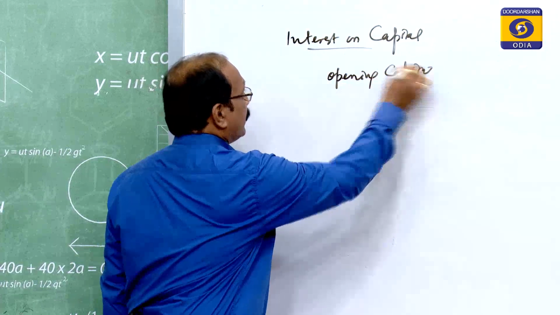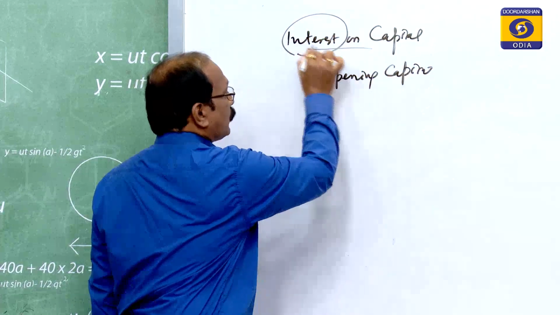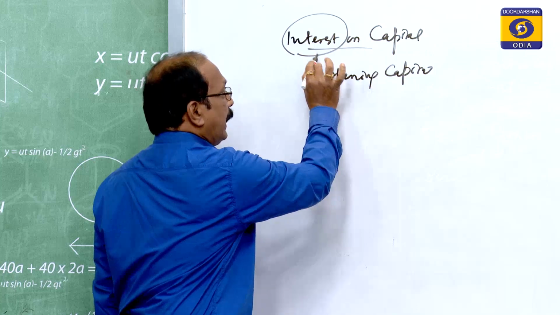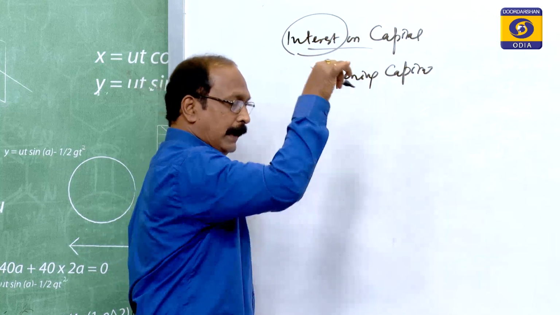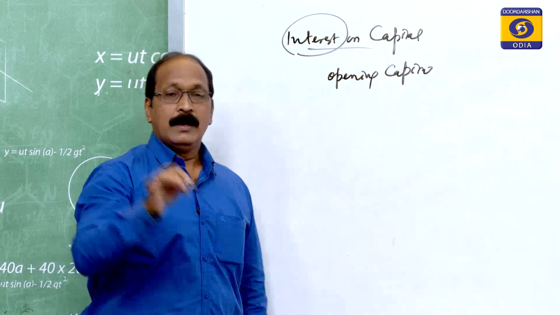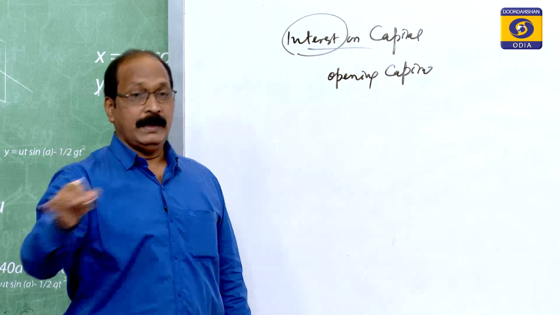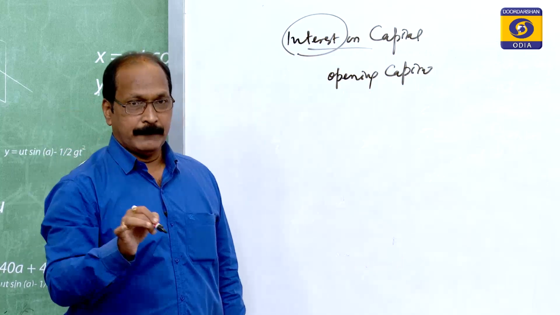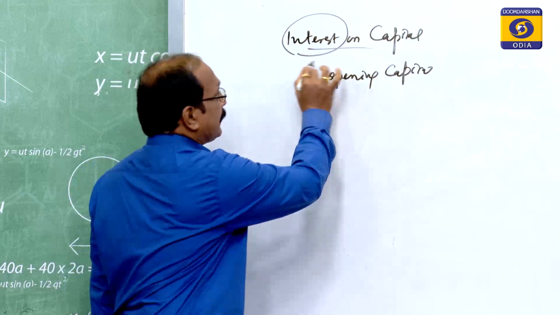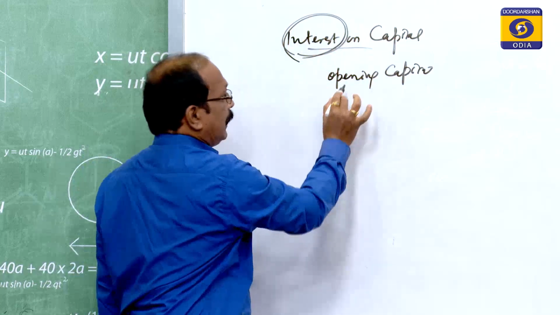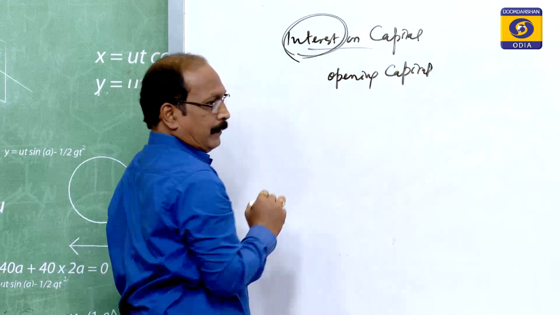Remember, this interest on capital is to be calculated from the date of investment, date of contribution to the end of the period when the interest is to be calculated. So, the interest is to be calculated generally on opening capital.